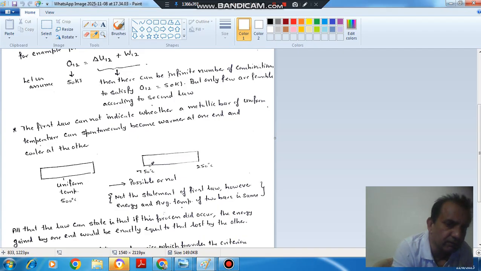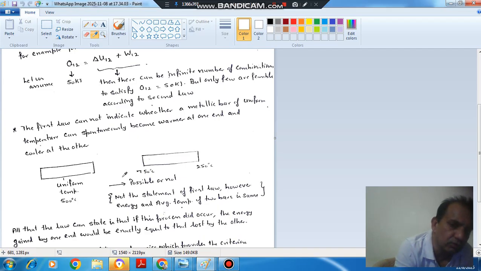Whether this occurs or not is given by second law. But according to first law, this bar is having same energy, that bar is having same energy, so that can be possible. But whether this occurs or not, this is given by second law.